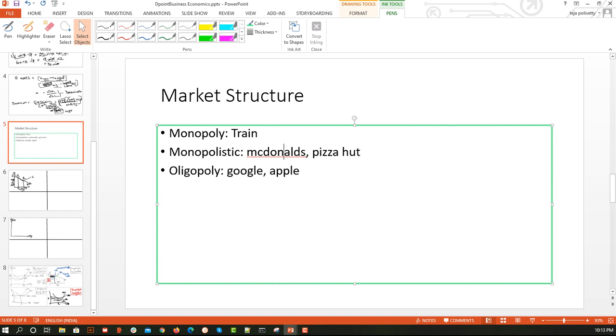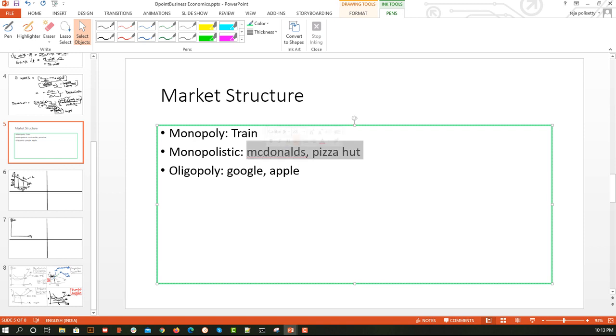So in monopolistic, here we are talking about not a specific thing like keyboard, no, here we are talking about food. One will deliver food, one deals with the burger, the other one deals with the pizza, but still we say that these two belong to the same niche of the market, that is food. So these two are dealing with the food, but they have the properties of imperfect competition.